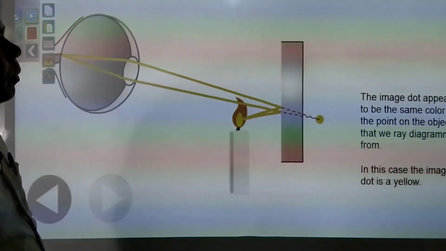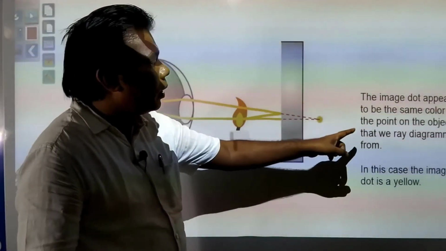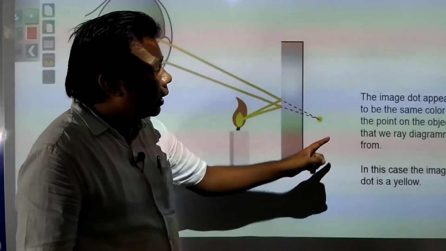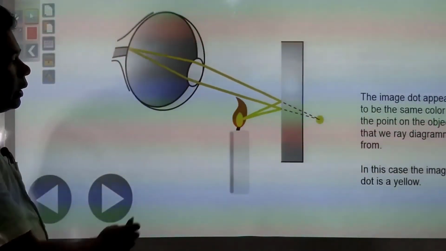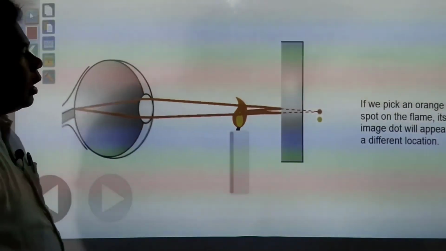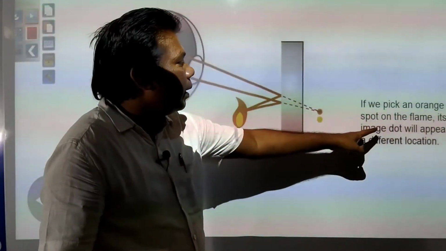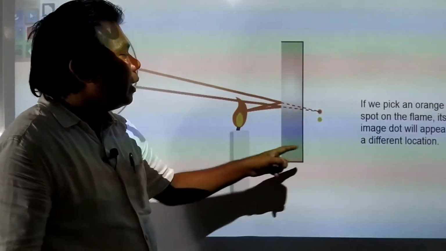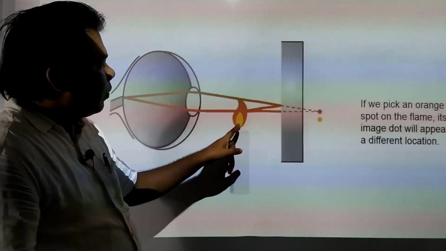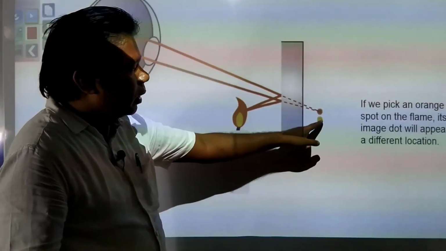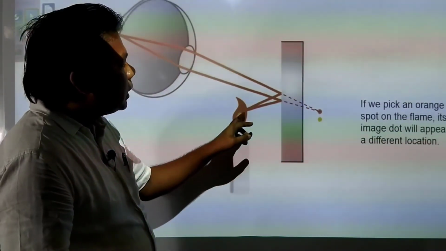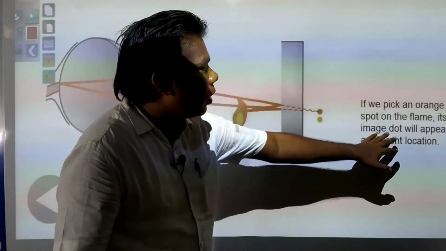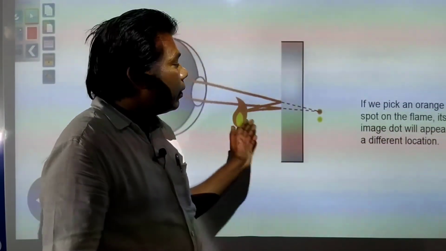The image dot appears to be the same color as the point on the object that we ray diagrammed from. In this case, the image dot is yellow. If we pick an orange spot on the flame, its image dot will appear in a different location. Just you see, if this was yellow, it was being looked yellow, but we have changed the spot, and image dot will appear in a different location. In different location this is being appeared.